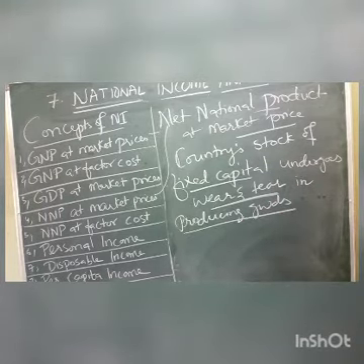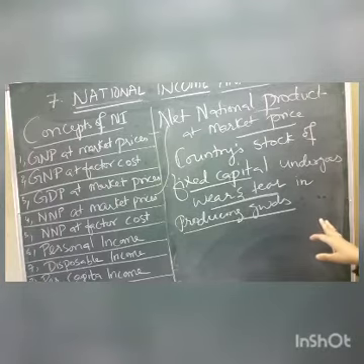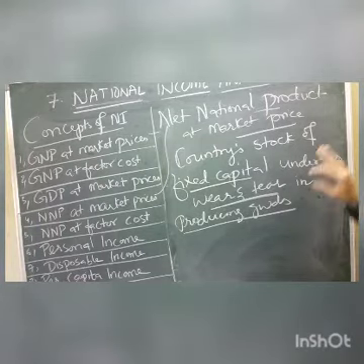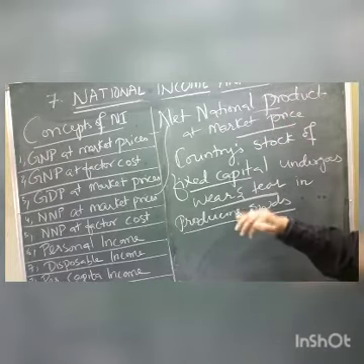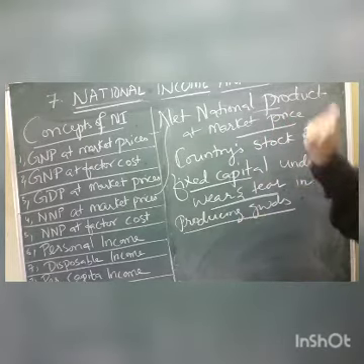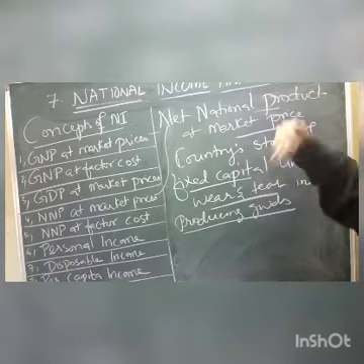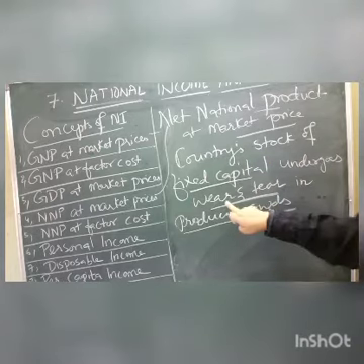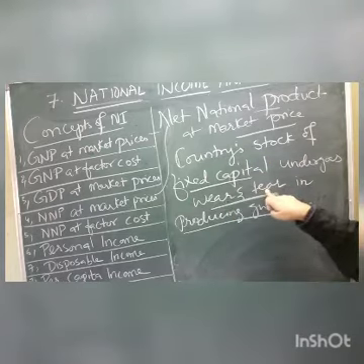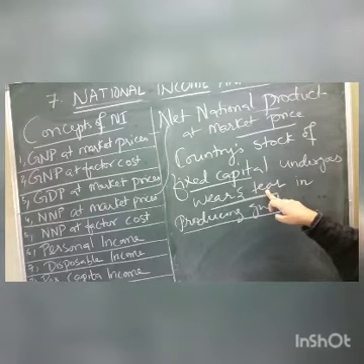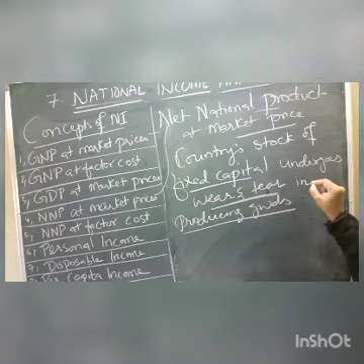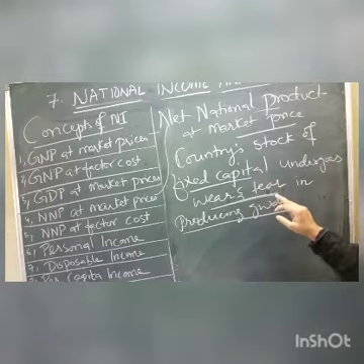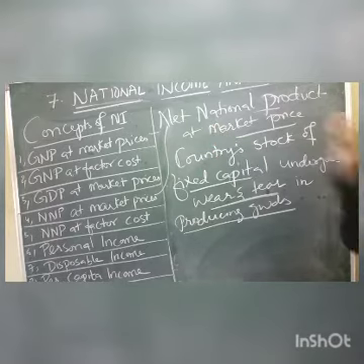That means whatever we are producing, children, suppose we produce 100 rupees. From that 100 rupees, we use 20 rupees for repairing charges for the buildings or for the machines. So from the production, we are subtracting the wear and tear cost. That we also call depreciation. So that is called net national product.